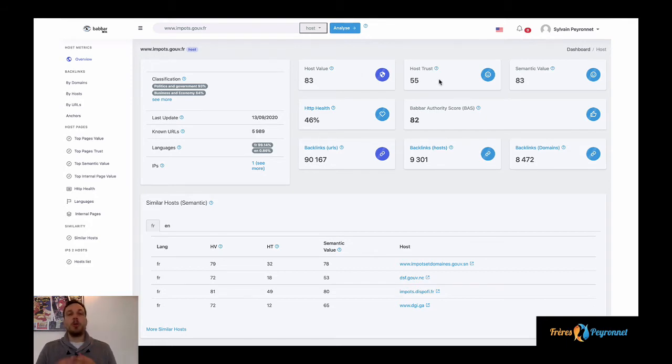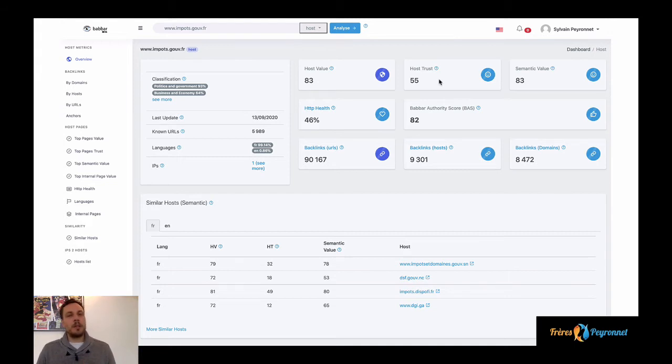Next, we have the host trust, which is a trust metric, obviously. It is computed with an algorithm that is similar to the TrustRank algorithm, so it's just a propagation algorithm. Here, this value also ranges between 0 and 100, so a trust value of 55 is above average.